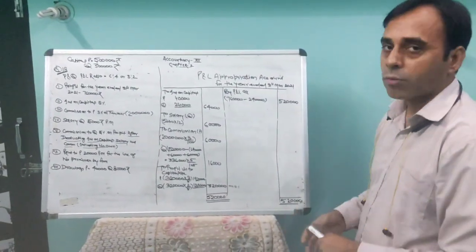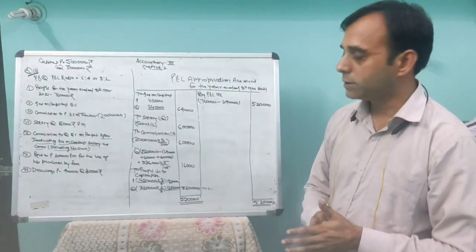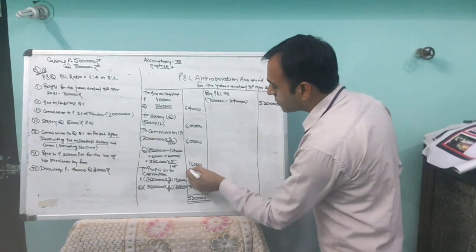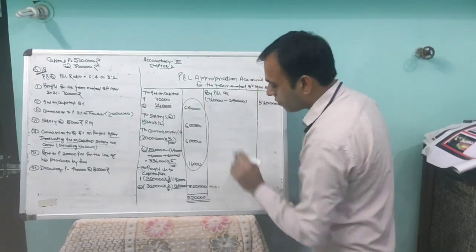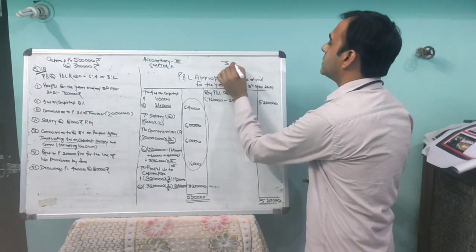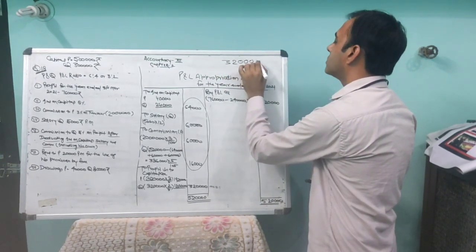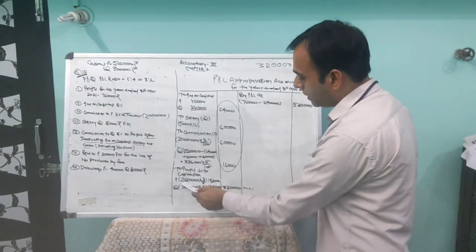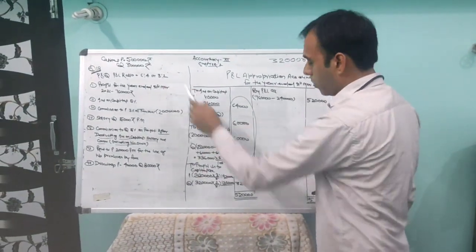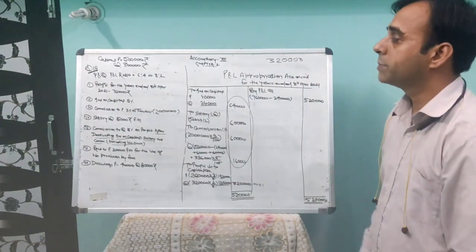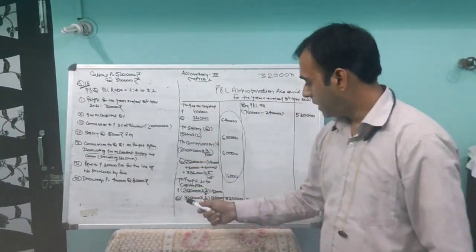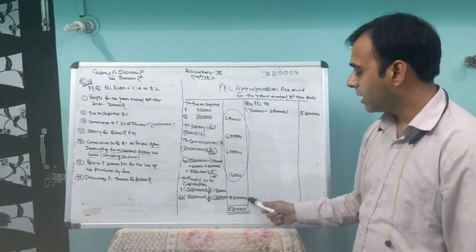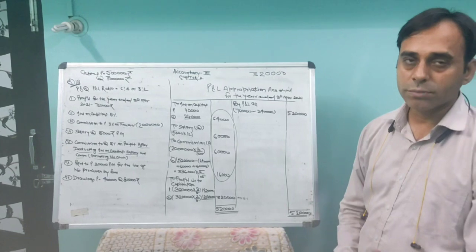Now we calculate the remaining profit, which will be distributed among the partners in the profit sharing ratio. 5,20,000 minus all these figures leaves 3,20,000 rupees. This is the remaining profit after paying everything to the partners. It will be distributed between P and Q in the profit sharing ratio. For P, 3,20,000 into 3 upon 5 comes to 1,92,000 rupees. For Q, 3,20,000 into 2 by 5 comes to 1,28,000 rupees. Total stands at 3,20,000 rupees. In that way, the question is done.